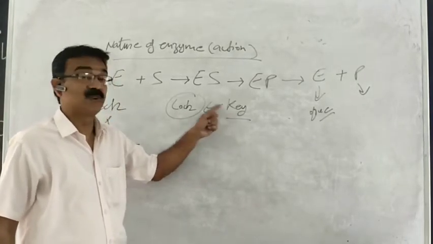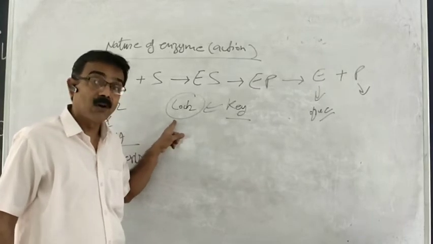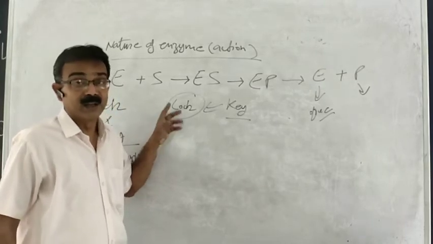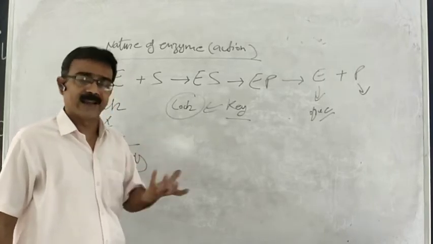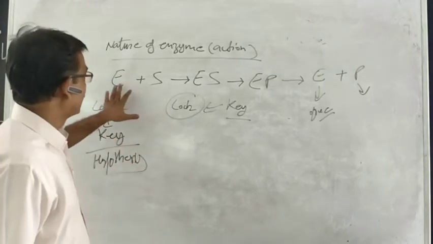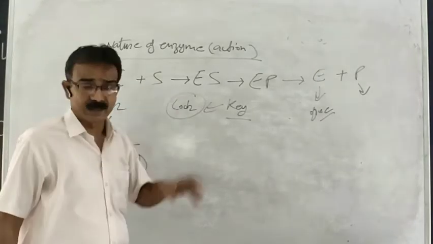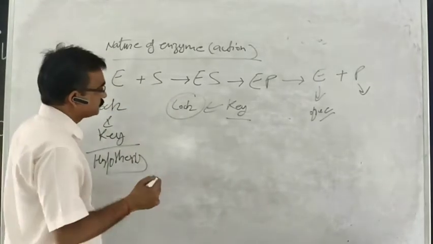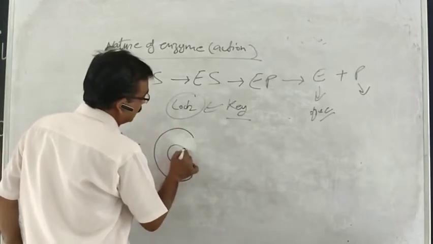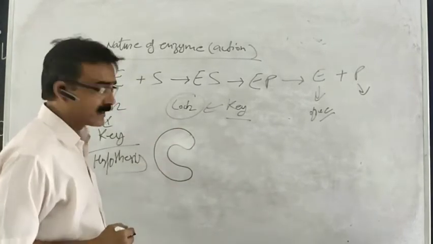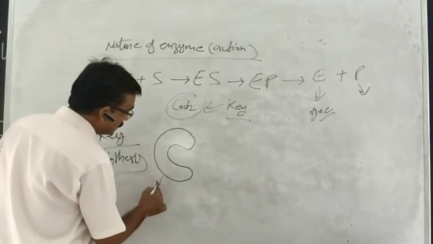The same kind of mechanism of action is performed by enzyme on substrate. As I explained in my previous diagram, enzyme is what?